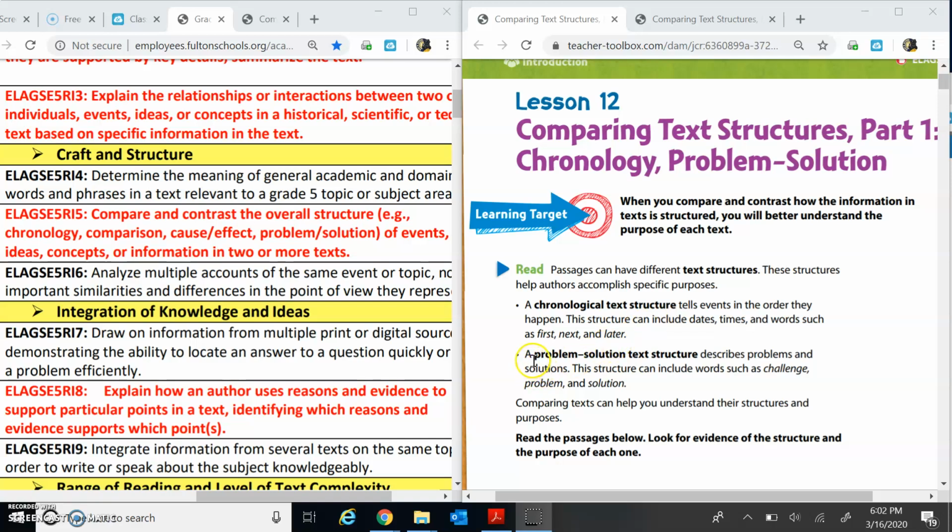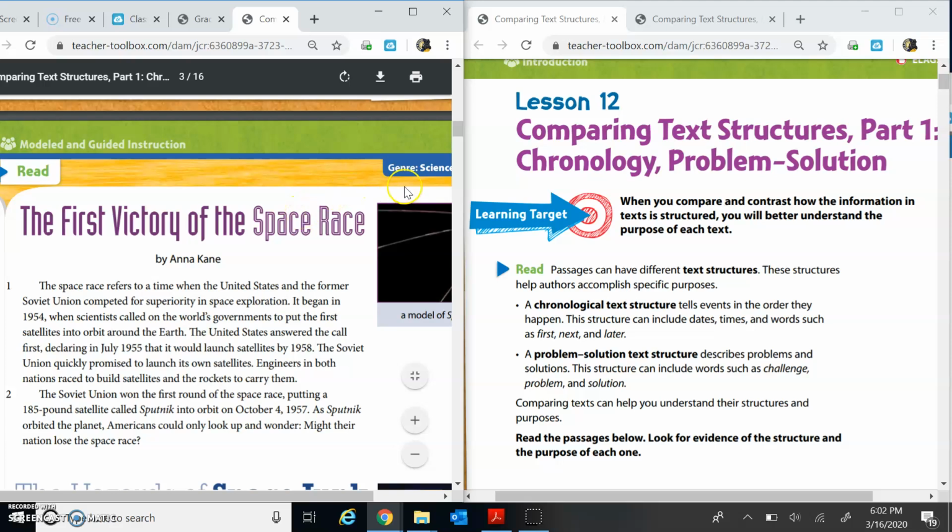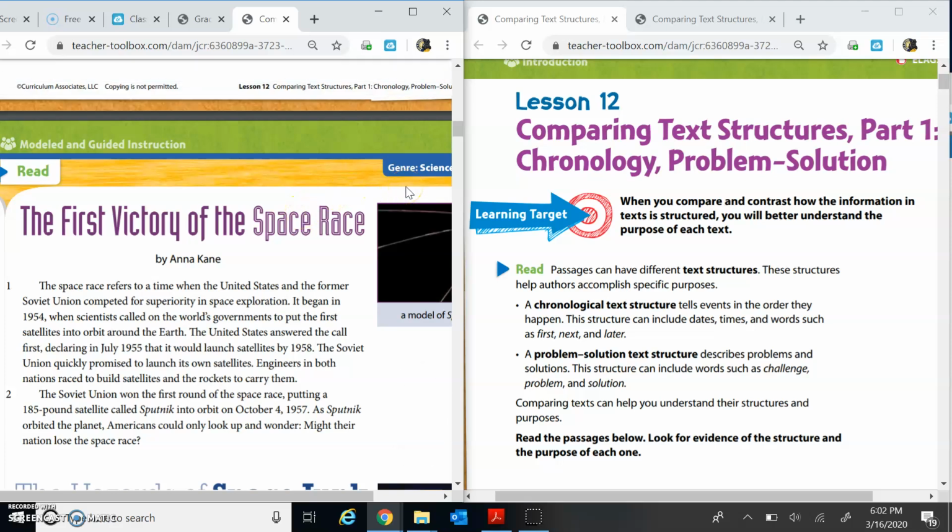We're also going to be looking at problem-solution text structure. This describes problems and solutions in the text. This structure can include signal words such as challenge, problem, and solution. Comparing texts can help you understand their structures and purposes. So yesterday we read two articles and we determined which text structure the author used to write the articles. Today we're going to do the same thing.